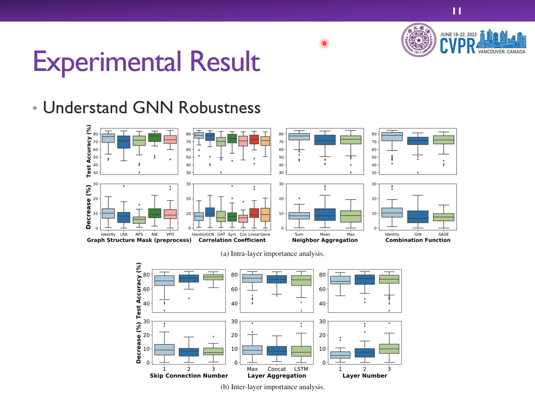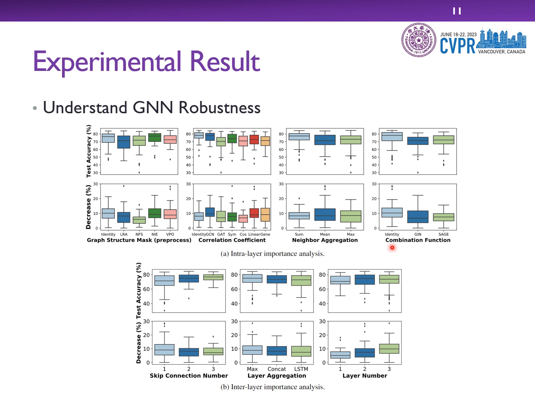For the Cora dataset, NFS is the most effective operation for pre-processing perturbed graph data, and GCN is the most fragile correlation coefficient under attack. For neighbor aggregation operations, SUM shows high accuracy and a relatively robust performance.